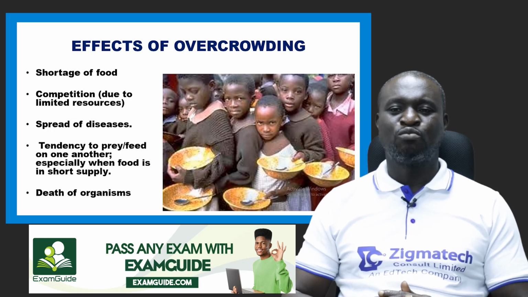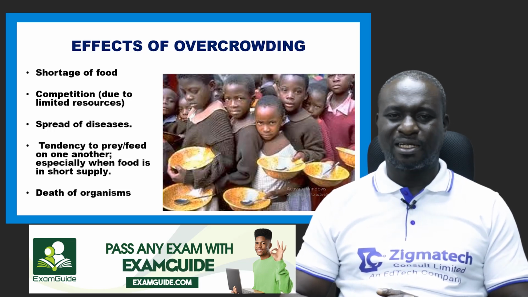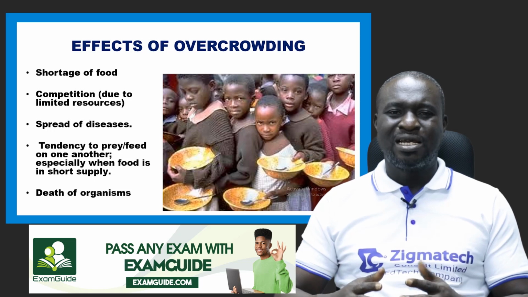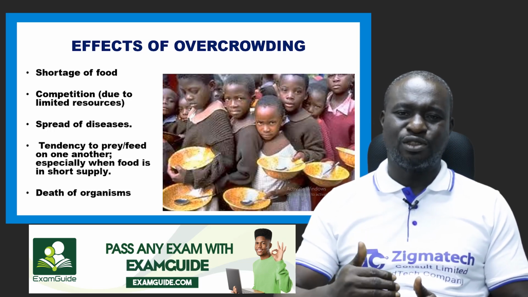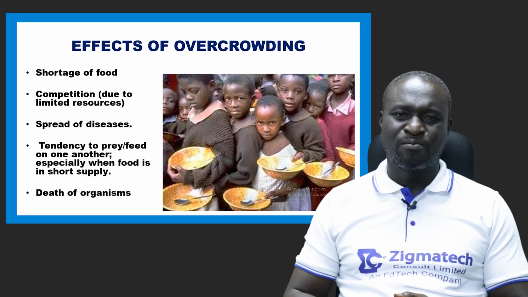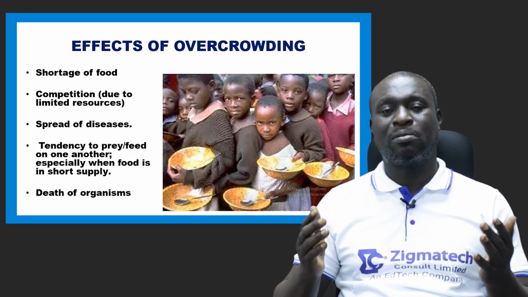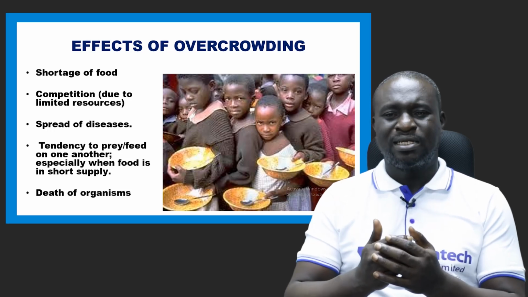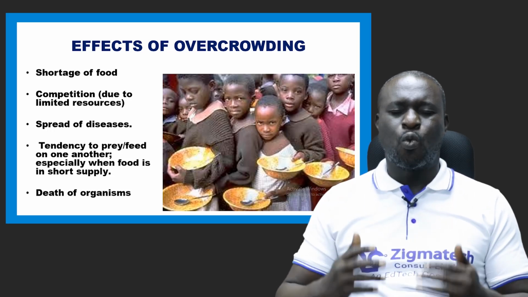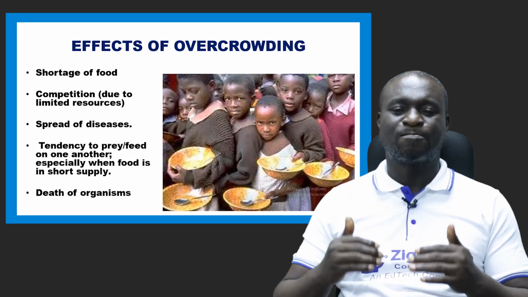Number three is spread of diseases. Overcrowding is another easier means through which disease is spread. Mostly airborne, even waterborne, even diseases by contact. They can be easily spread when there is overcrowding.